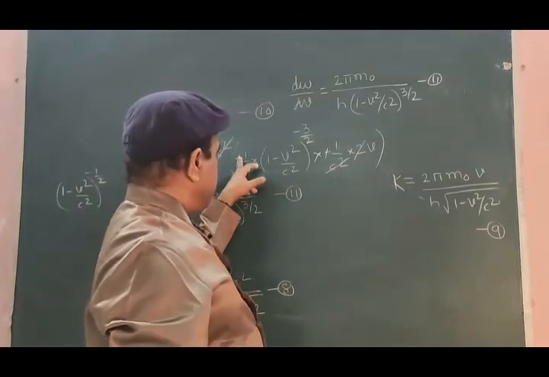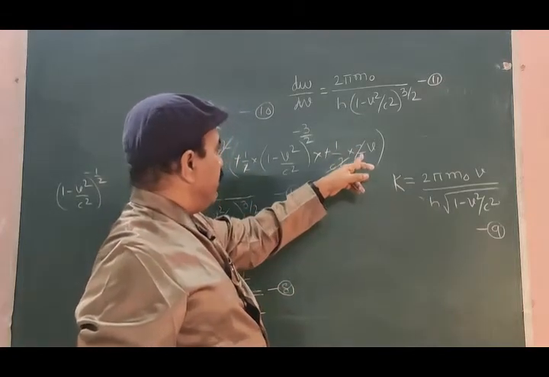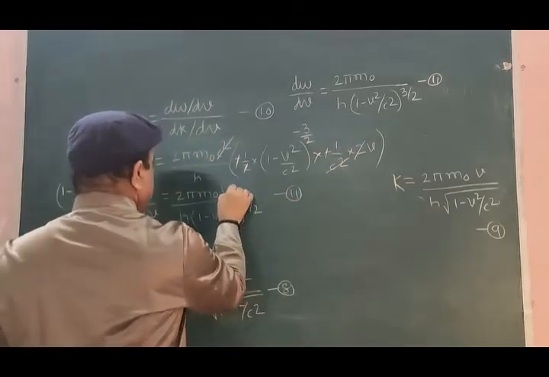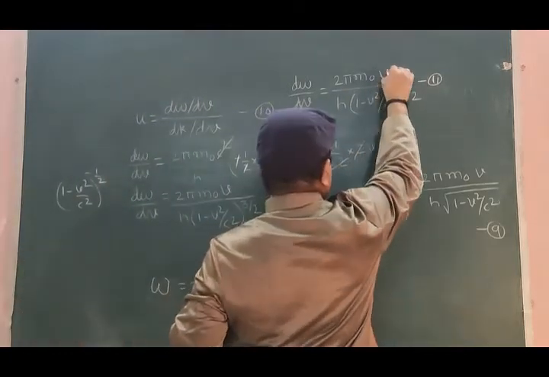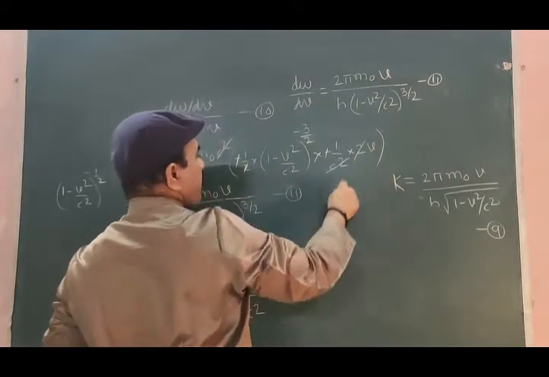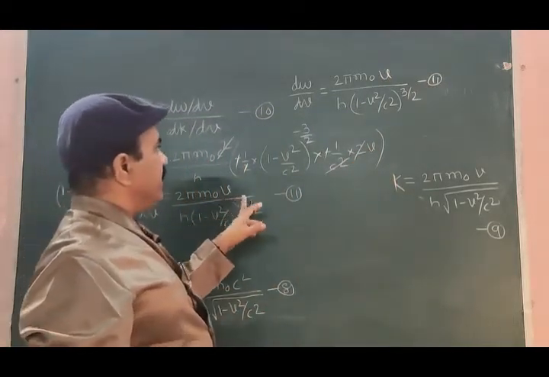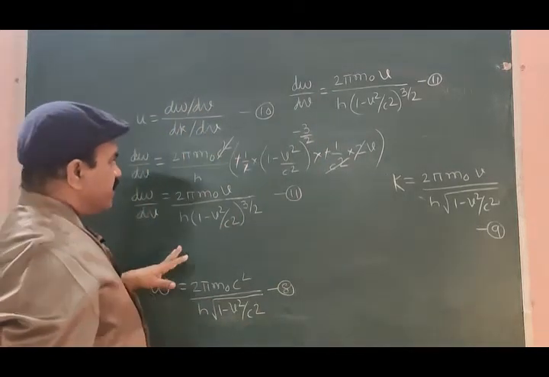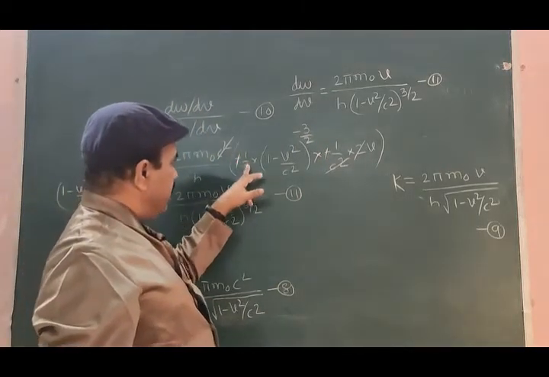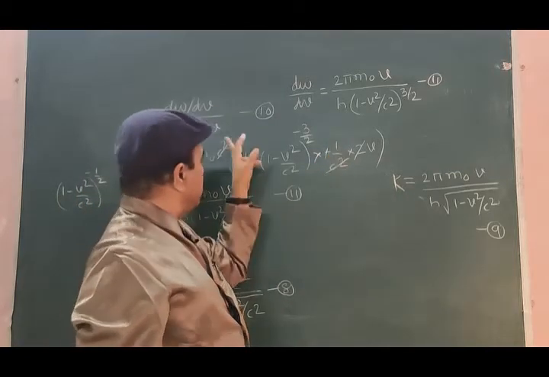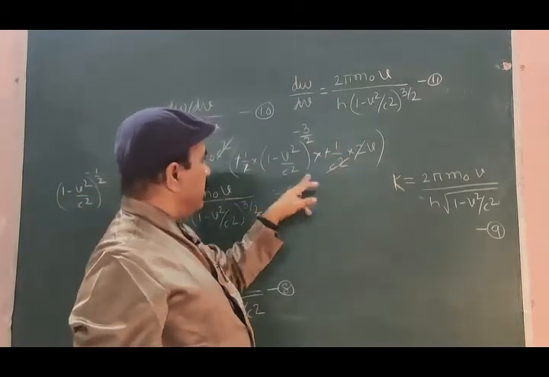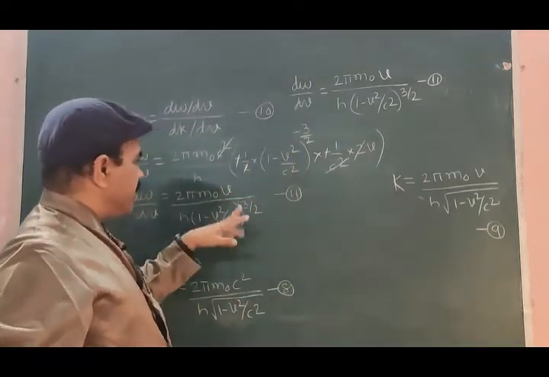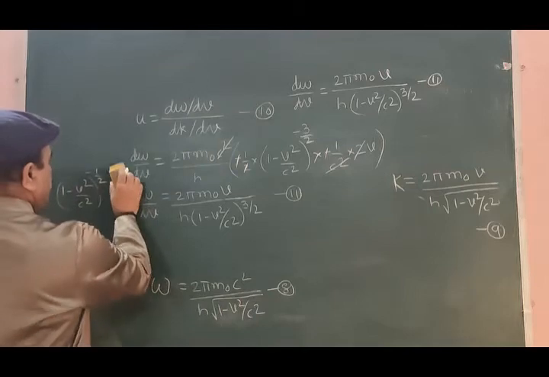See, all the terms are taken. The v is left here, so we have to write v here. Remember this v left here. Once more verify: v considered. So just wipe out these things.